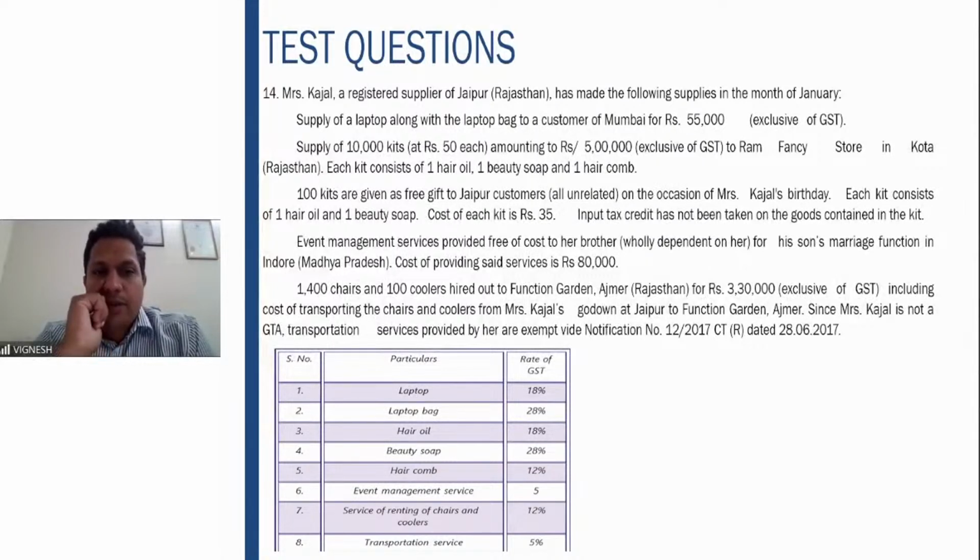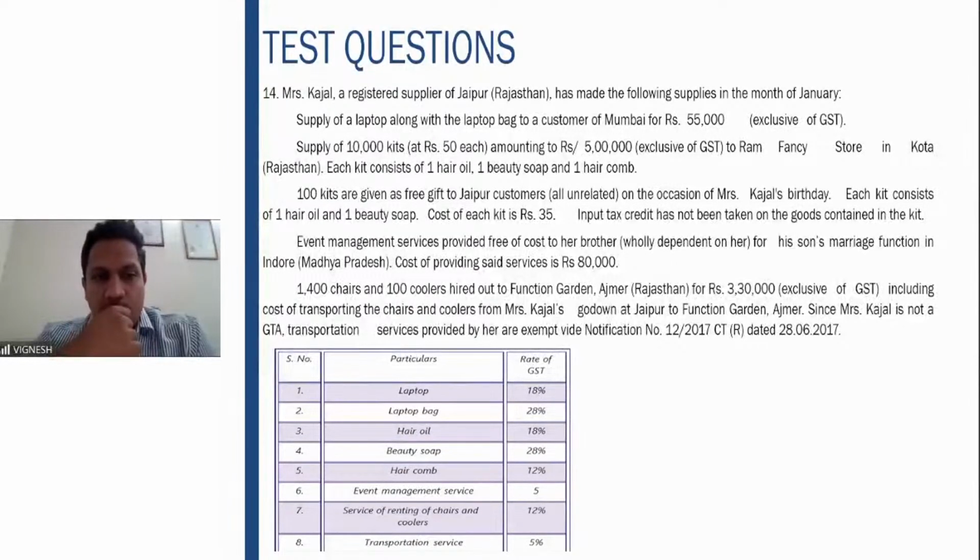100 kits are given as free gift to Jaipur customers on the occasion of Kajal's birthday. Each kit consists of one hair oil and one beauty soap. Cost of each kit is 35. Event management services provided free of cost to her brother, wholly dependent on her, for his son's marriage function in Indore. Cost of providing the service is 80,000.